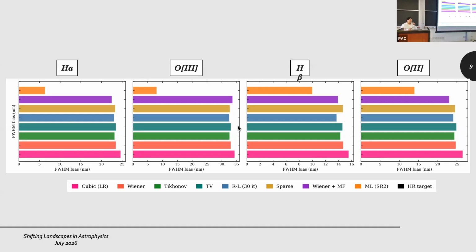There's also another interesting result here, and that is the comparison between the Wiener method and Wiener plus matched filter. The difference between these two is that the matched filter has access to the physical priors, the redshift, and also the line catalogs of all of these lines. However, in the evaluations, we see that these two methods are not that much different from each other. What does this mean? It means that just introducing that physical prior doesn't close the gap between the classical methods and machine learning methods. The machine learning method is actually learning more than just these physical priors. That's why the results are significantly different between these two methods.